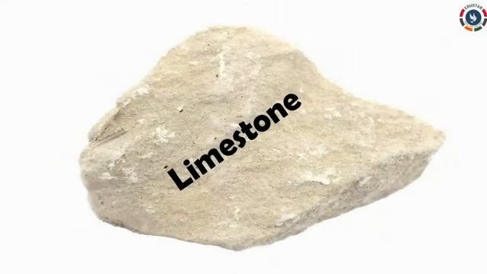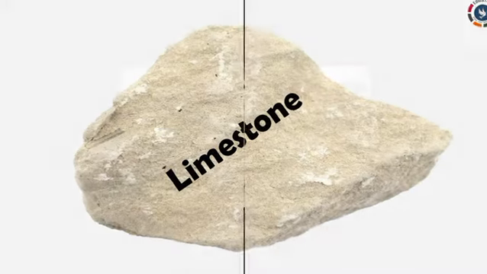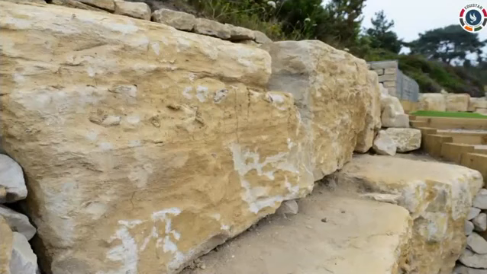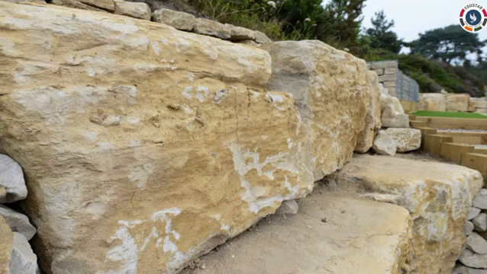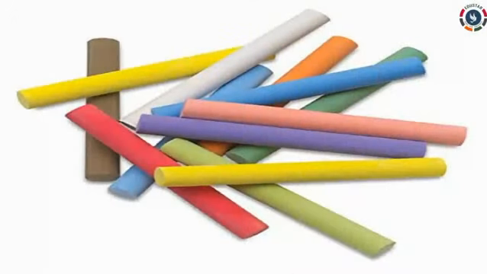Next example is limestone. This is a fine-grained, fairly soft rock made up largely of a mineral called calcite. This mineral is present in shells and skeletons of sea animals. Glass, cement, and paint are made from limestone. It contains the mineral calcium and shells of sea creatures. Chalk, which we use in classrooms, is one form of limestone.